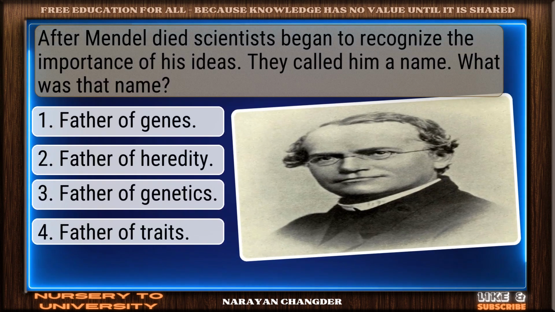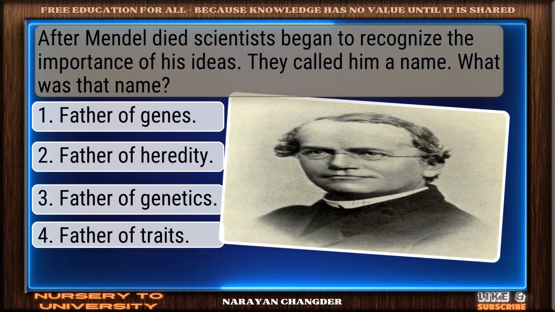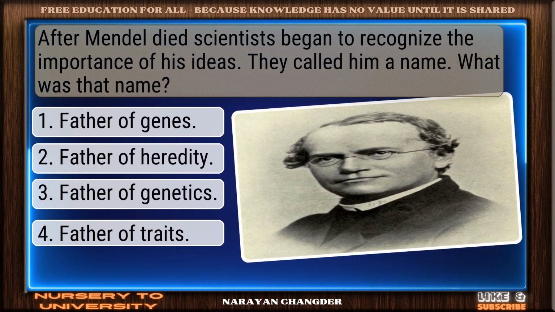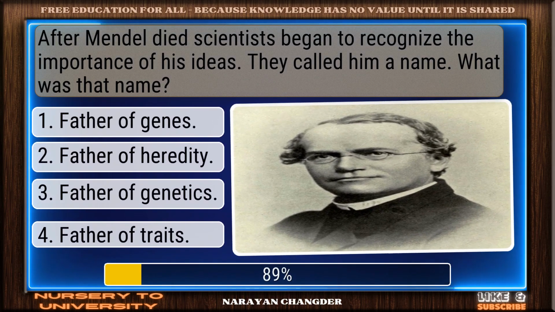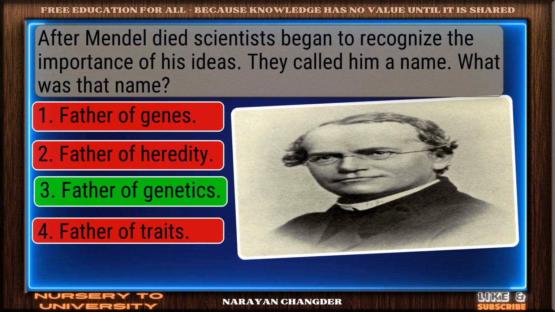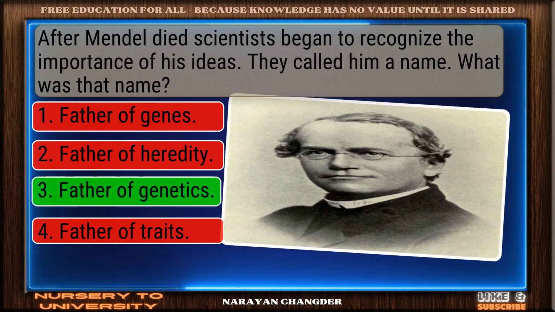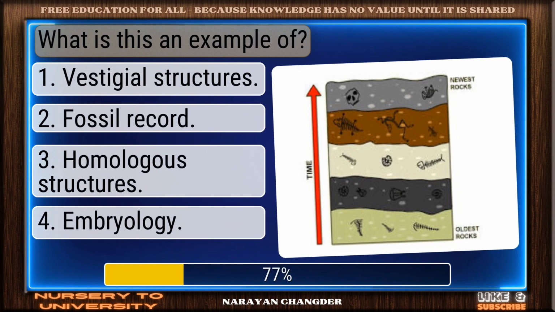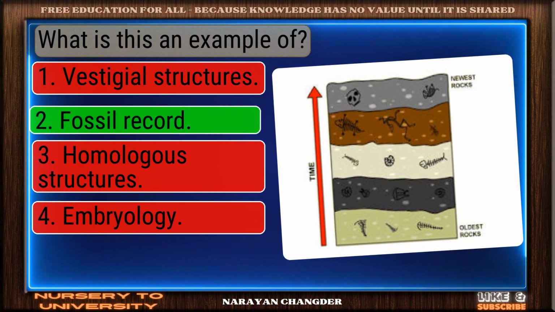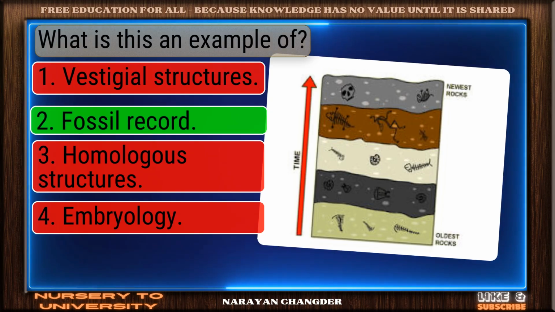After Mendel died, scientists began to recognize the importance of his ideas. They called him a name. What was that name? On track. Father of genetics is correct. What is this an example of? Valid point. Fossil record is true.